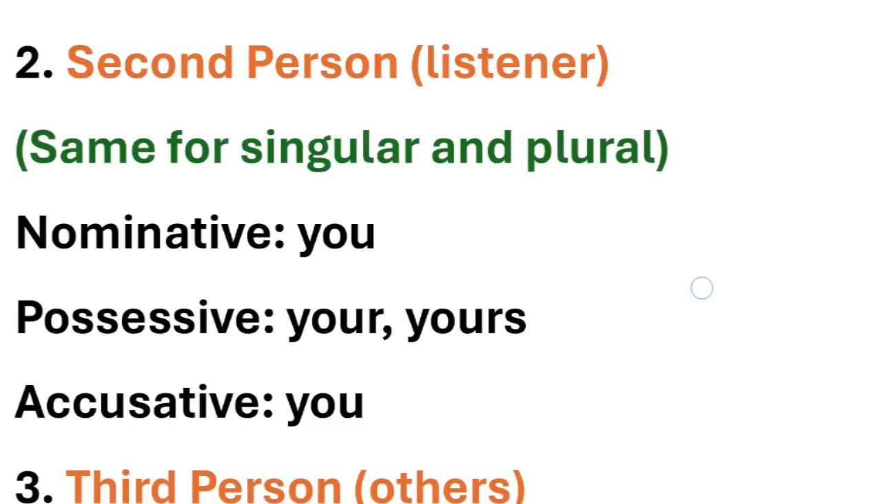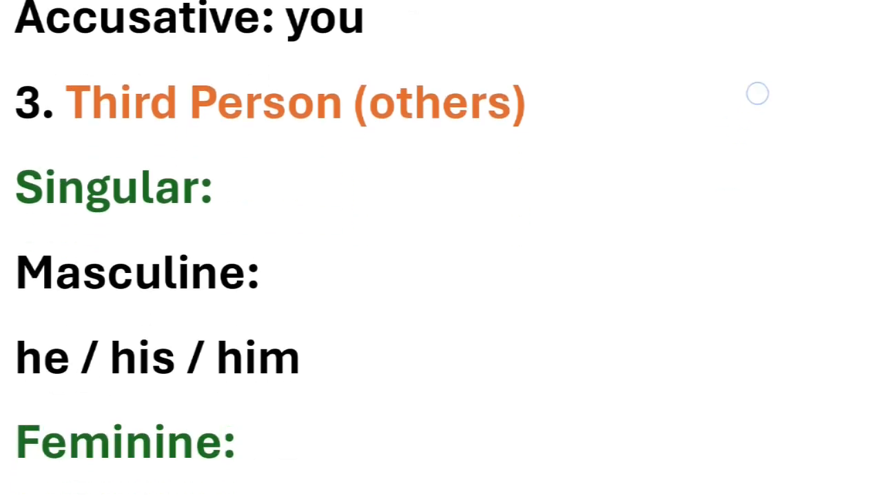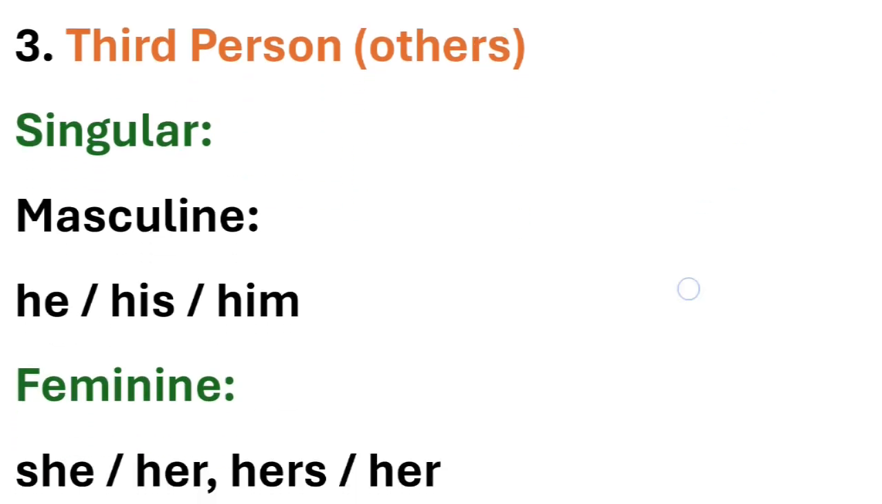It always remains same for singular and plural. In the nominative case, nominative pronoun, the subjective one, it can be you. For possessive, it can be your or yours. And for accusative or objective, it can be you. And after this comes third person, the other person. The other person we are talking about, the third person.